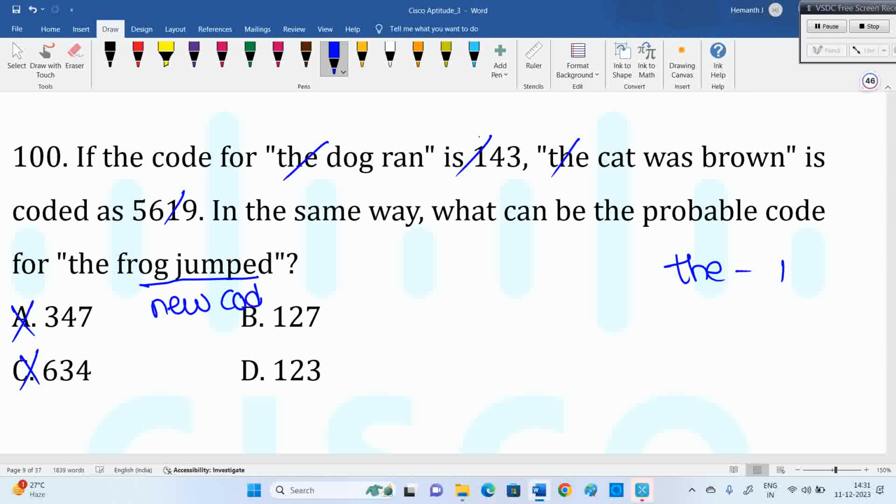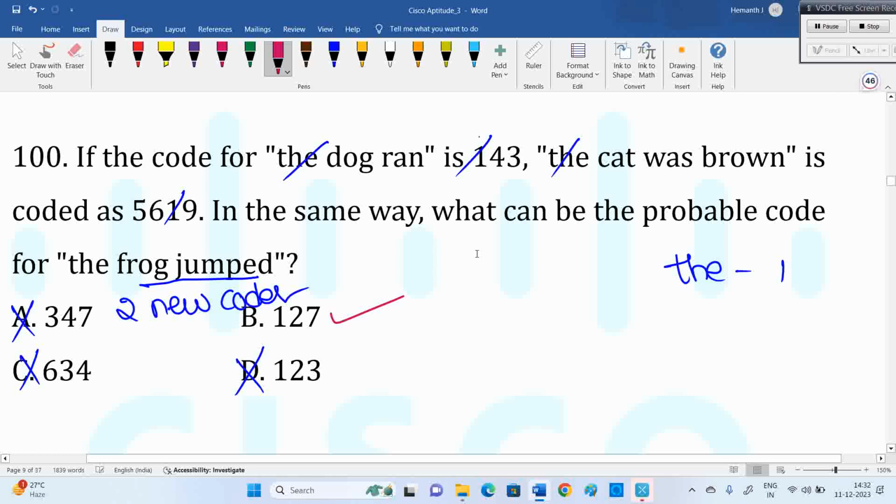One must be there in the options, and two new codes are required. For frog and jumped, 1 2 3 or 1 2 7, which one? 3 is already used; 3 means it will be dog or ran. But here I don't have dog or ran, I have frog and jumped. We need two new codes. It purely depends on the options. It can be 1 2 7 or 1 2 8 or 1 8 2, anything. Some new code is required. Among the options, 1 2 7 is suitable, and I can give 1 8 2, that is also correct. One is mandatory and two new codes are required, and that is available in option B.